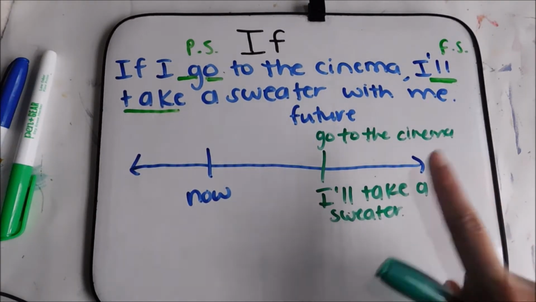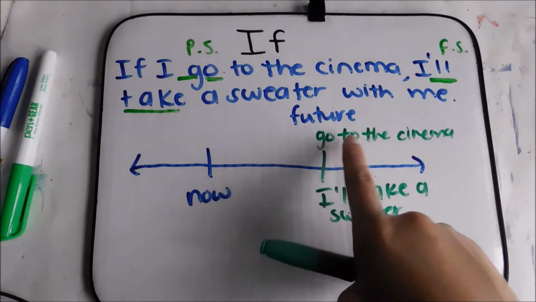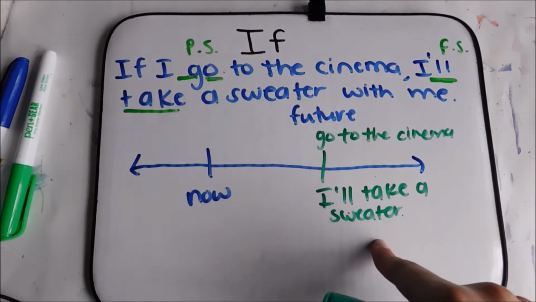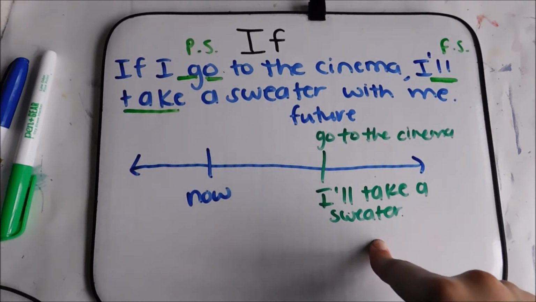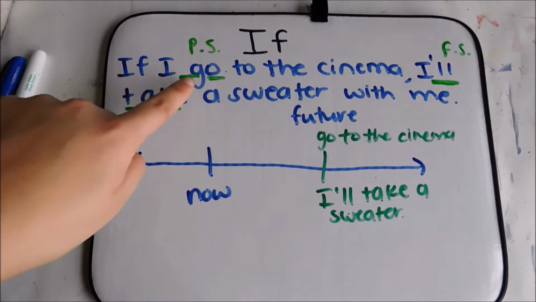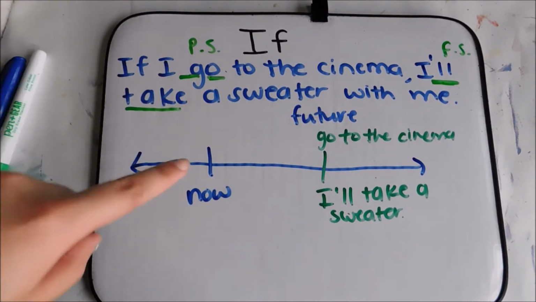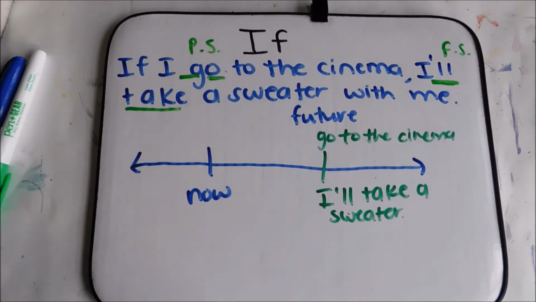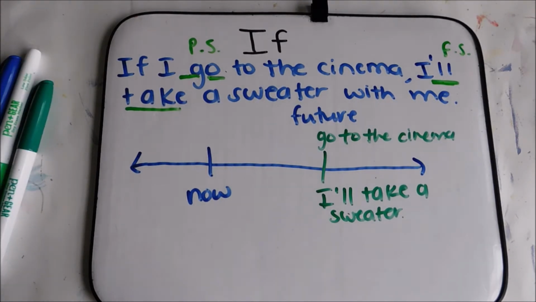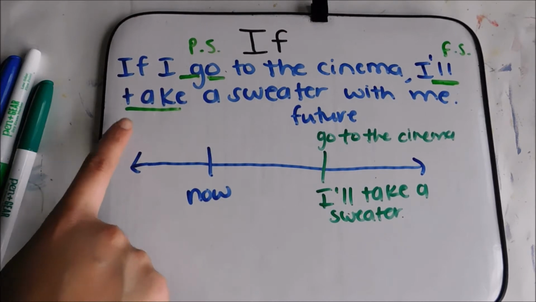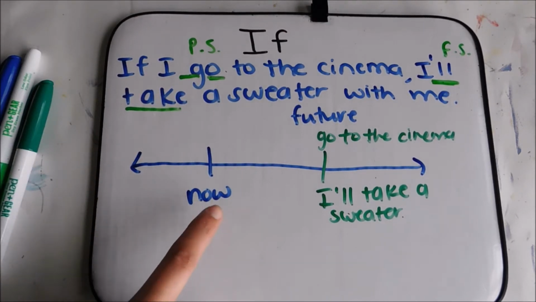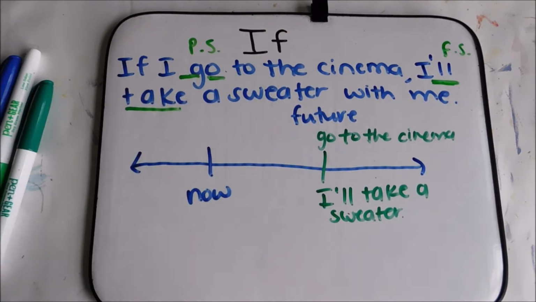Both things are going to happen in the future: me going to the cinema and me taking a sweater. They haven't happened yet. So even though this one is in present simple, it's referring to the future. If I go, I haven't gone yet. It's not in the past, and I'm not going now. If I go, in the future.